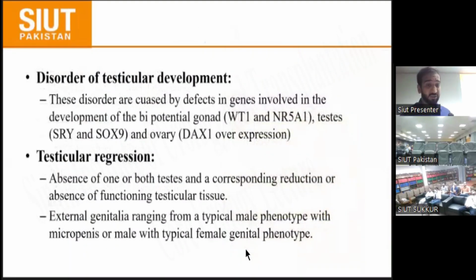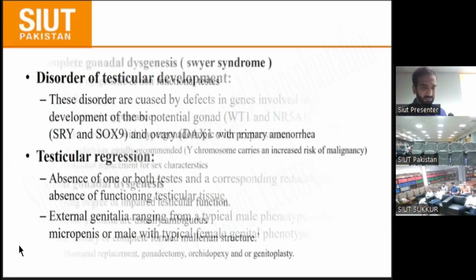Now there are disorders of testicular development. These disorders are defects in the genes involved in the development of the bipotential gonad, testes, and ovaries. These are the different genes, WT1, NR5A1, and others. Please see the slide. And there is testicular regression, which is the absence of one or both testes with corresponding reduction or absence of testicular function. External genitalia range from a male phenotype with micropenis to a typically female phenotype, because there are no testes, no Sertoli cells, and no testosterone.